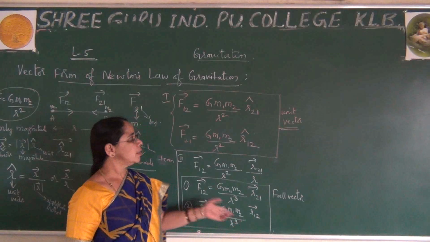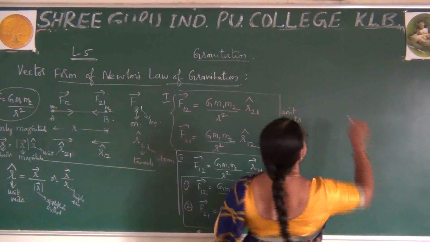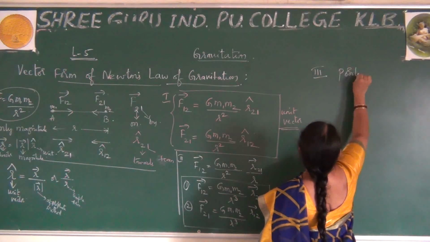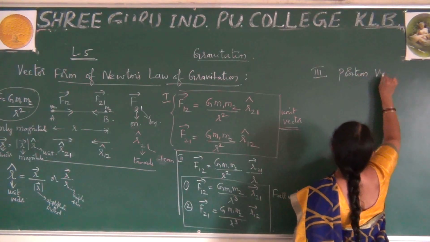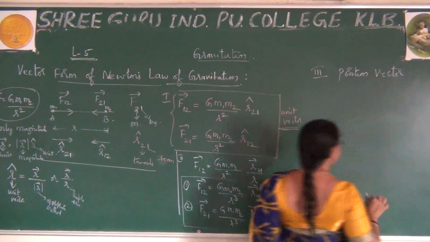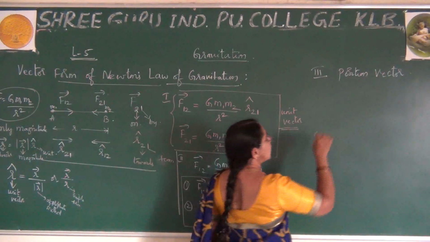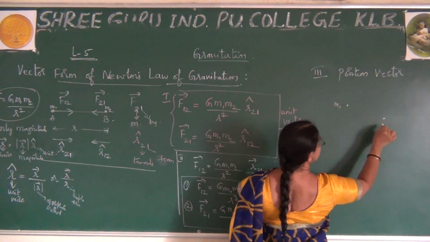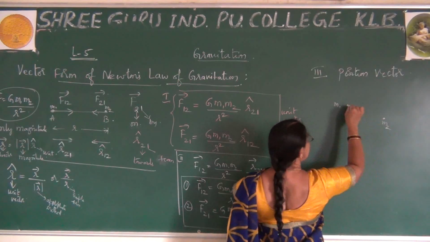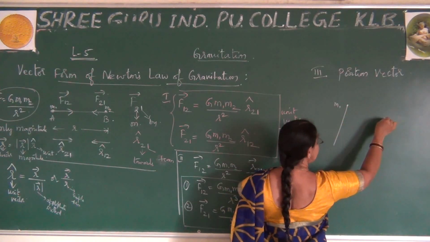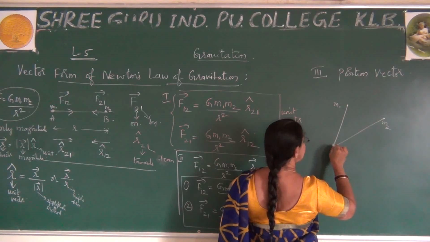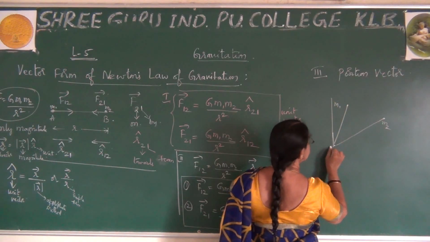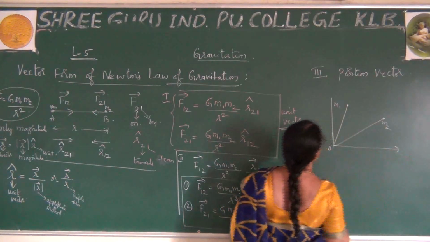This is the method. One more step we have, that is the third method, where it is the position vector. Origin, right?